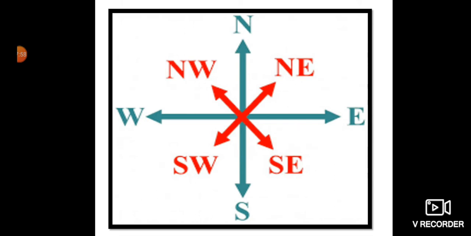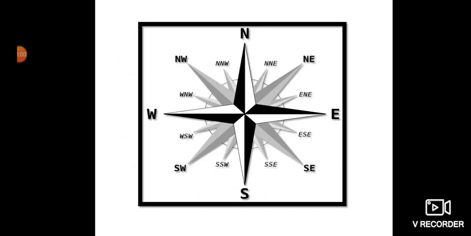Directions are very, very important, children. Now, how to find the direction? First, by facing the rising sun. If you are standing facing the rising sun, then in front of you it is east, towards your back is west, towards your left hand is north, and your right hand points towards the south.